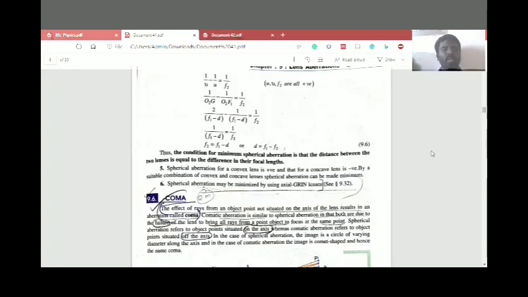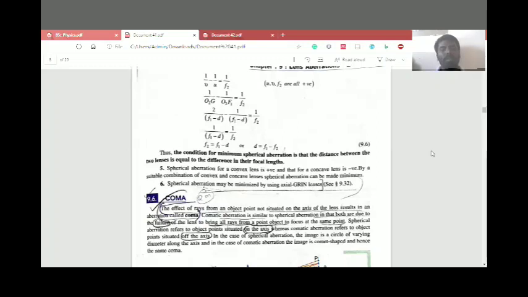Okay, so they are saying that the spherical aberration for a convex lens is positive, and that of a concave lens is negative. By a suitable combination of convex and concave lenses, spherical aberration can be made minimum.